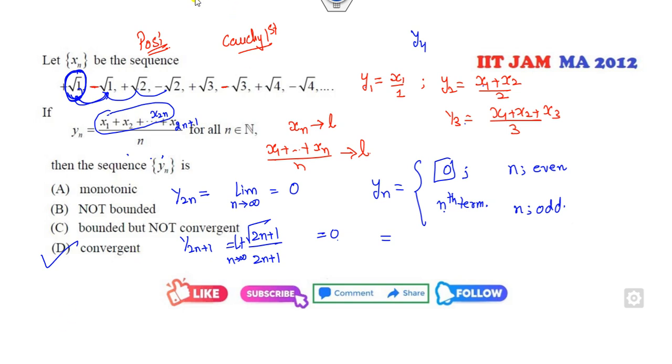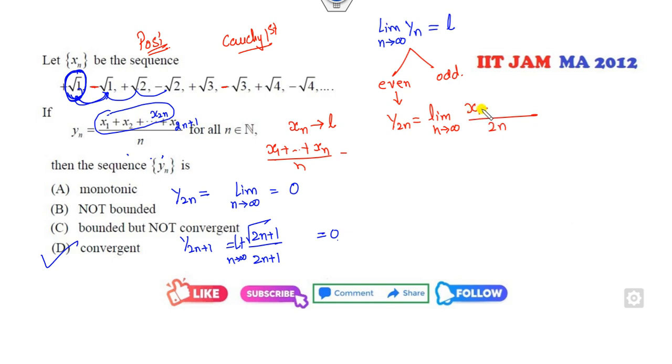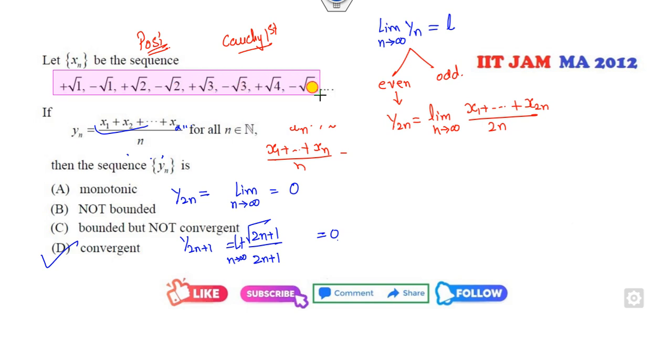Fine. There is one more way. Always remember, your target is to find this limit. How can you do it? I can break them into the even and the odd components. If I take n even, so y of 2n, that means limit as n approaches infinity, x1 up to x of 2n. So what is the sum of the even terms? If you look closely, the even terms are like 4, 0, 6, 0, 8, 0. So all the terms are 0.